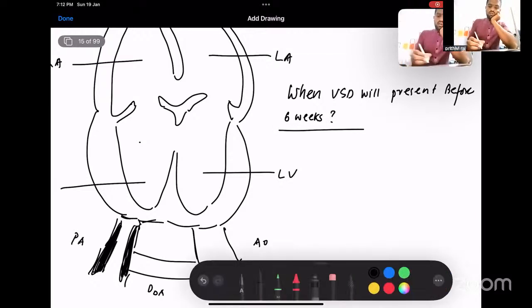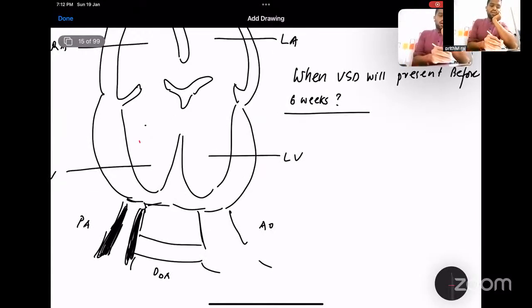The logic is that the right ventricle should become compliant. How will it become compliant? Only when the pulmonary artery pressure decreases. When will it decrease? When the pulmonary artery involutes. So the resistance against which the right ventricle has to pump blood will also decrease. So now the right ventricle is very free to pump as much blood as possible, so the shunting will also become prominent. Before that, the right ventricle pressure is somewhat more than the left ventricle pressure, or they are equal. As a result, the shunting is not occurring before 6 weeks.